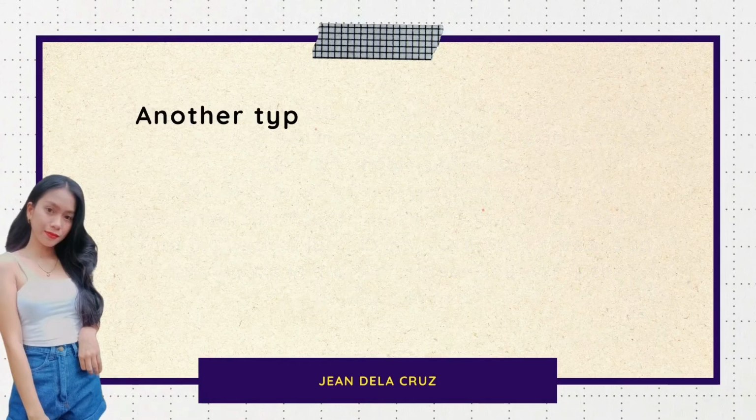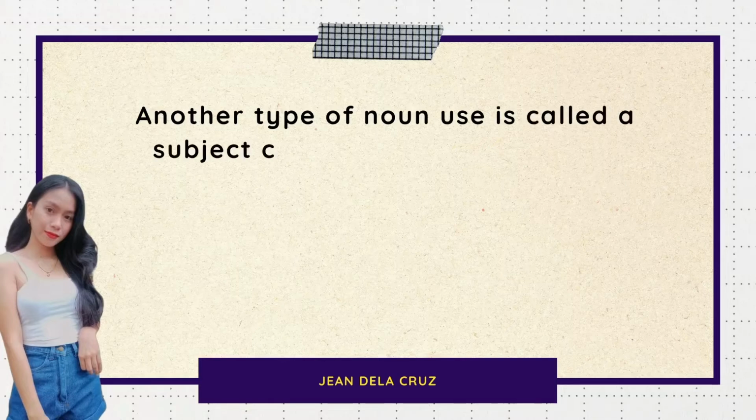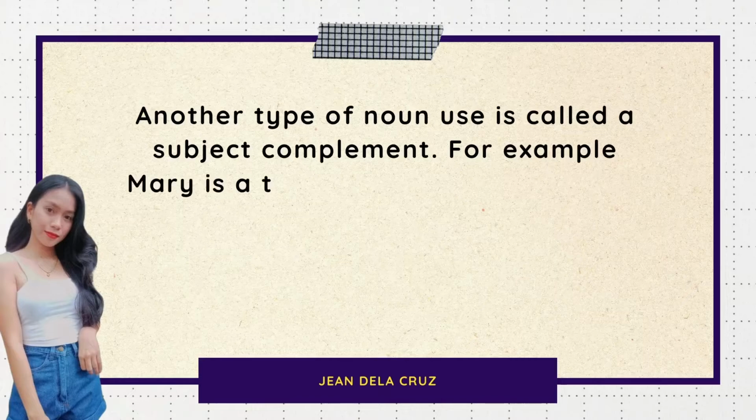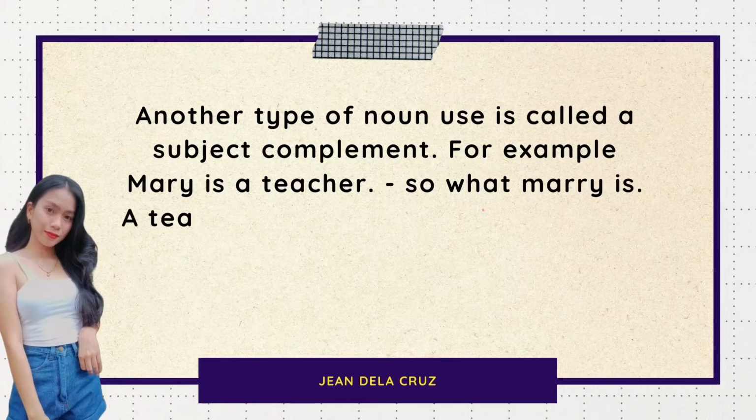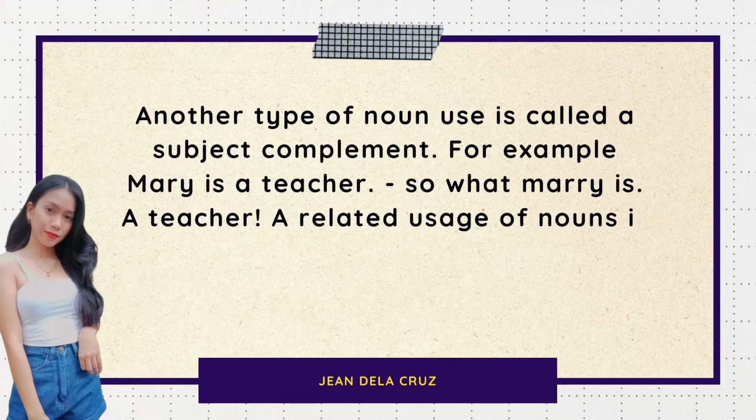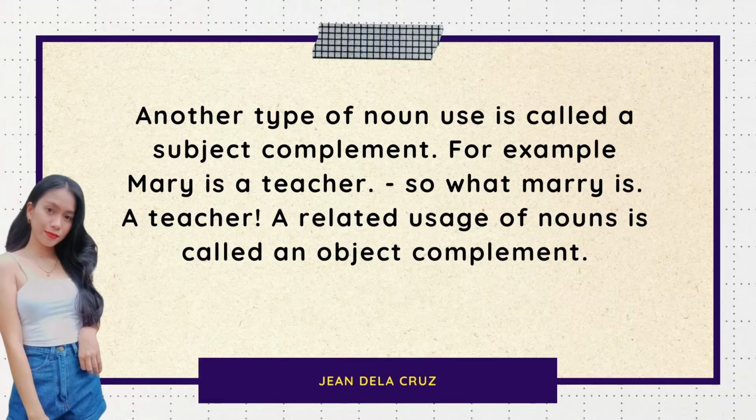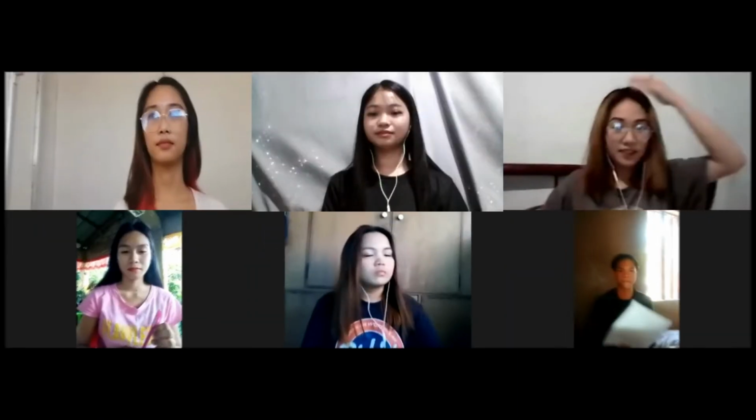So, another type of noun use is called a subject complement. So, example is, Mary is a teacher. So, what is Mary? So, Mary is a teacher. So, a related use of noun is called object complement.